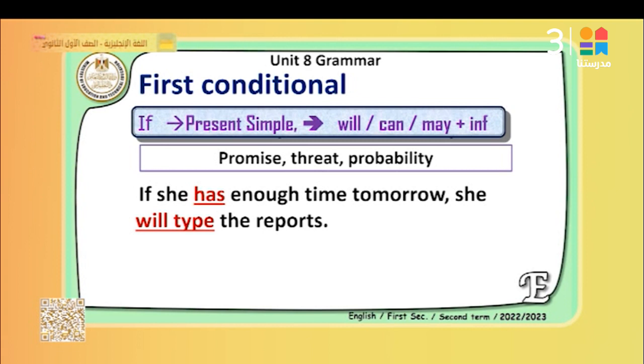If she has enough time, tomorrow she will type the report. So here, if she has time, she will. She promises that she will. If I have time, I will type the report. So I promise you that I will. Or something probable, something that may happen in the future.